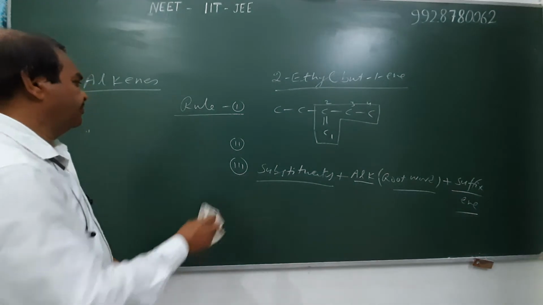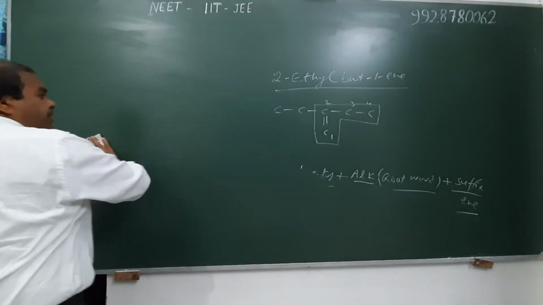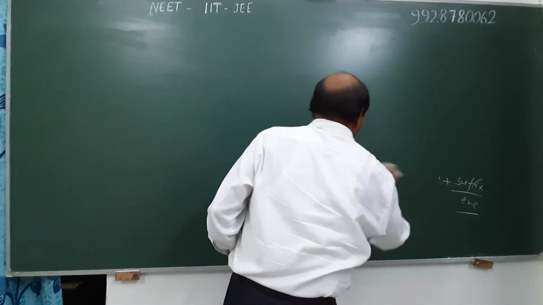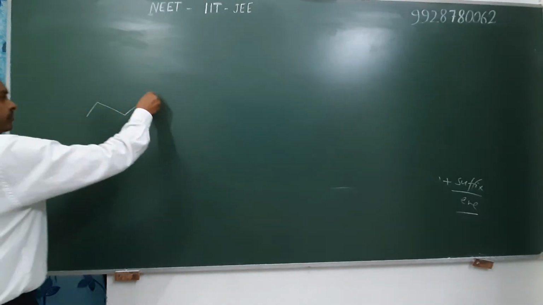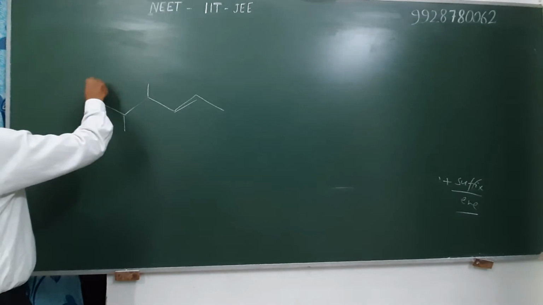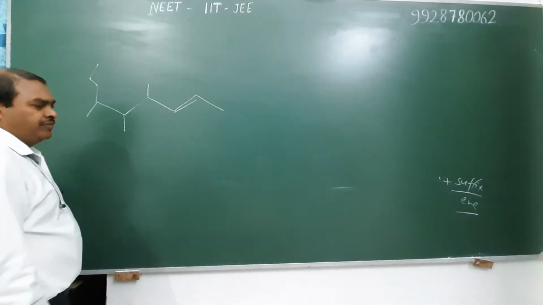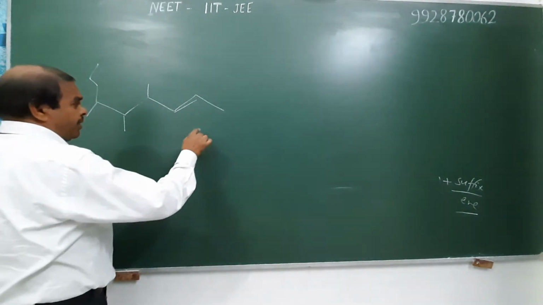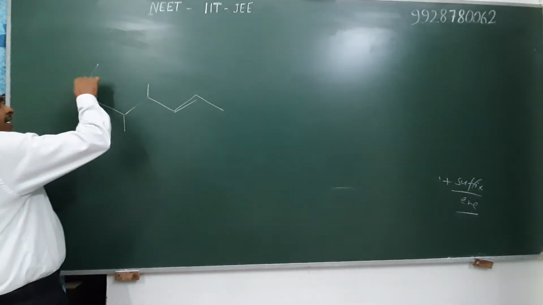Next, write IUPAC name of following alkenes. First of all, we select the principal chain which contains the carbon-carbon double bond and the maximum number of carbon atoms, and hence 1, 2, 3, 4, 5, 6, 7, 8, 9.